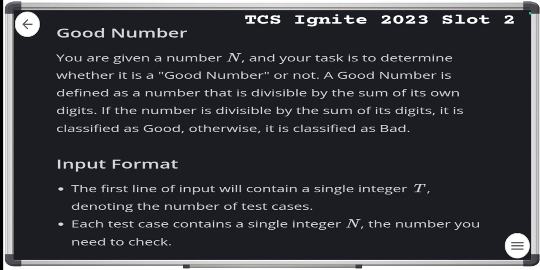Today in this video I am going to discuss a most important programming question that is probably asked in the placement exam. This question was asked in TCS Ignite 2023.